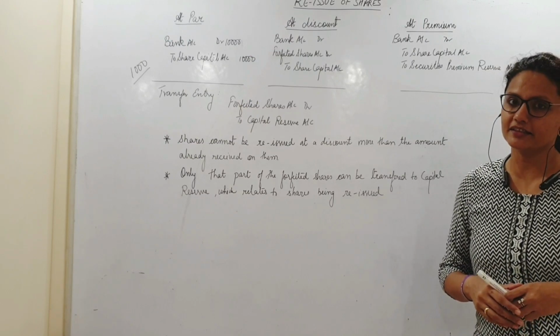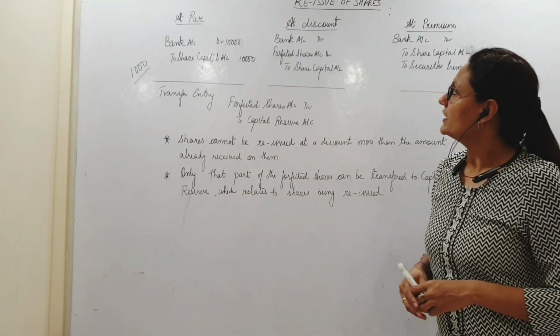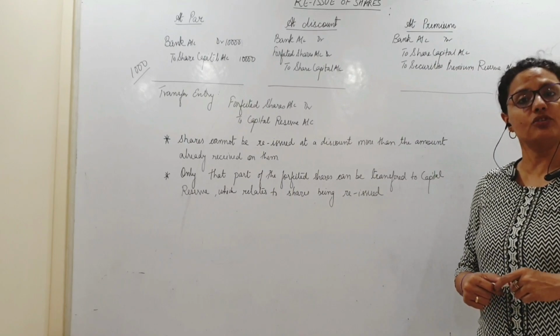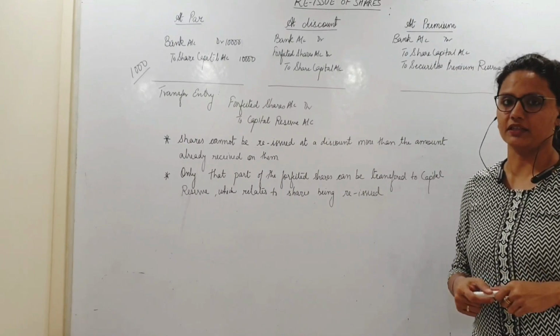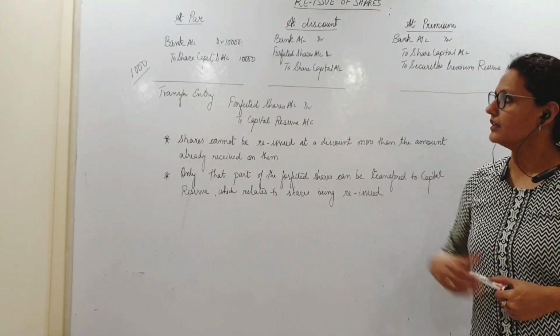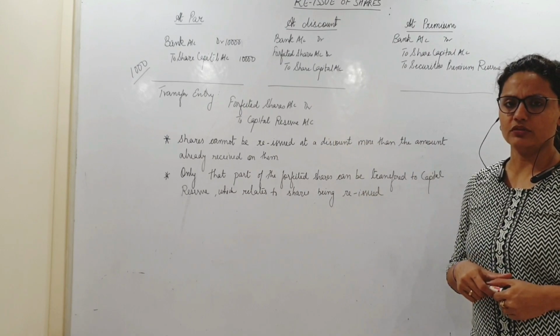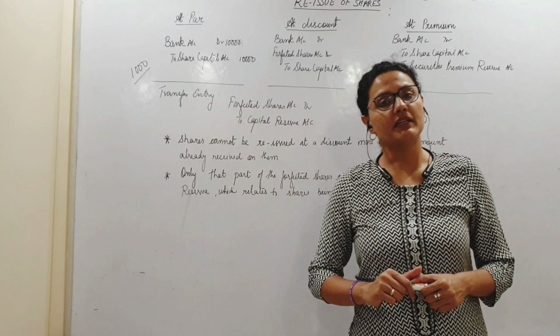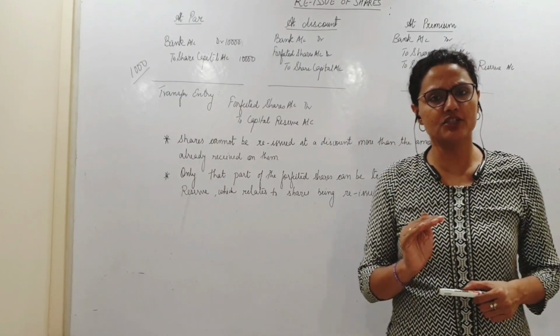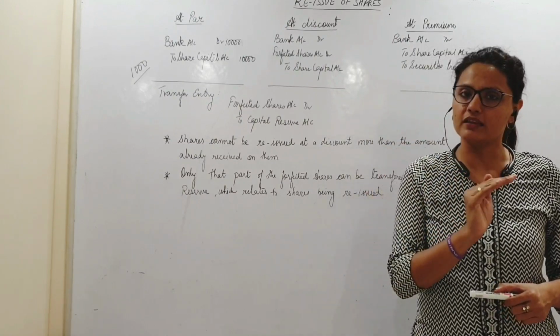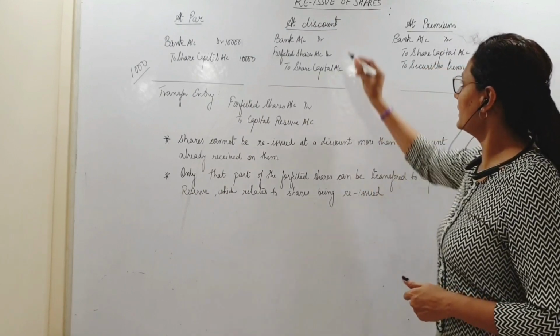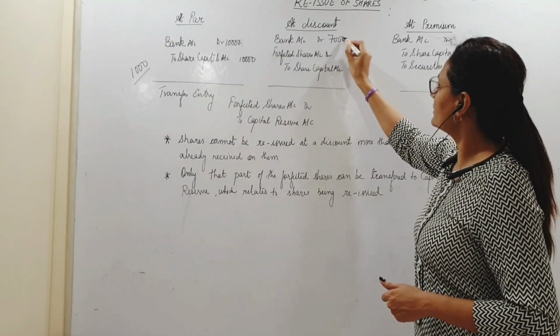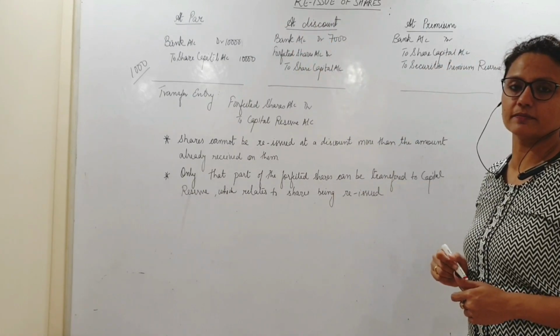I hope that's clear. Now, if at all I am issuing at a price lesser than the nominal value. Nominal value is 10. 1000 shares being reissued, but I am issuing them at 7 per share, suppose. मतलब मुझे 7 rupees ही मिलेगा per share. So I will receive 1000 into 7, meaning 7000 I will receive in my bank account.